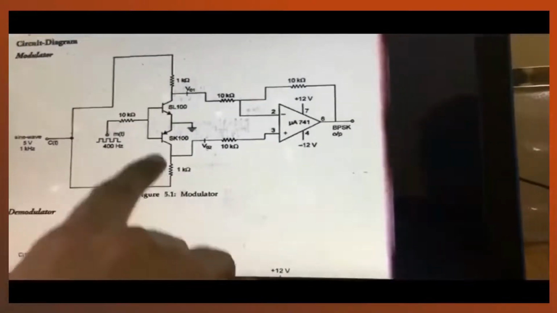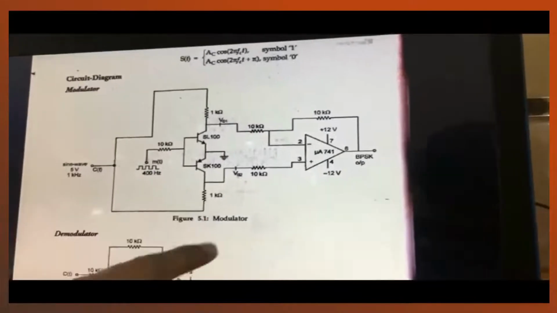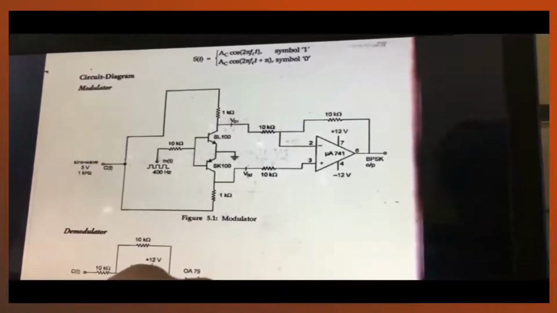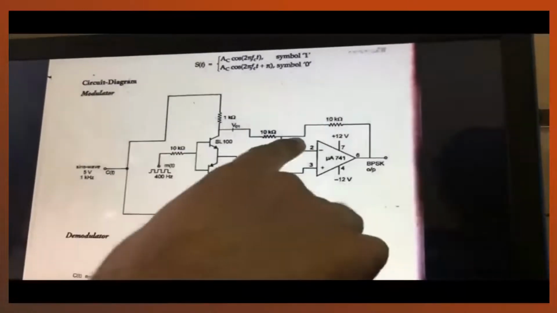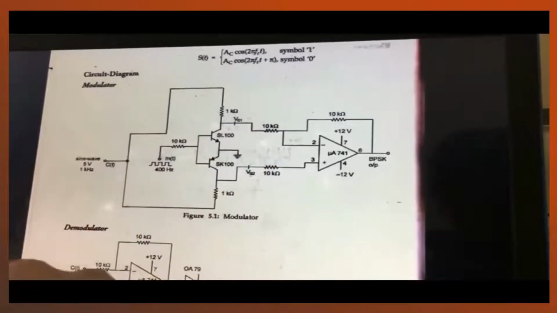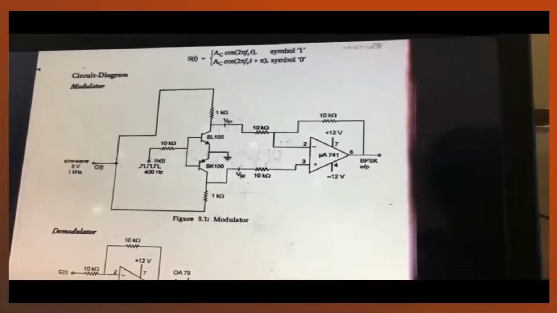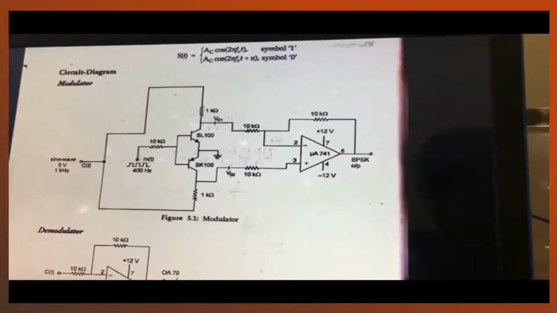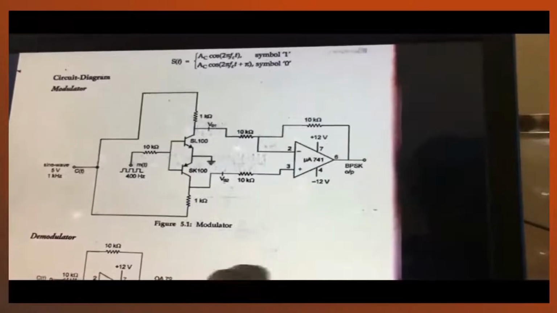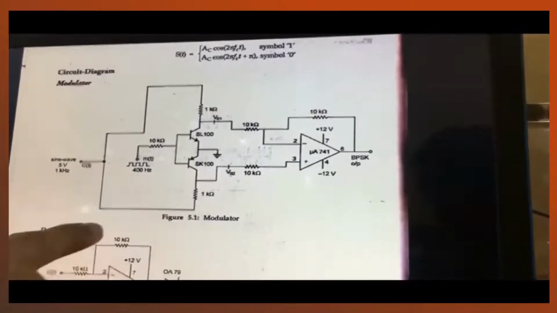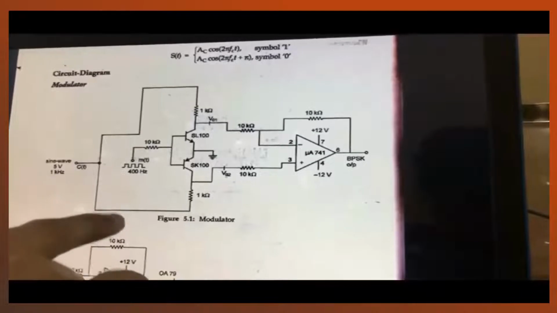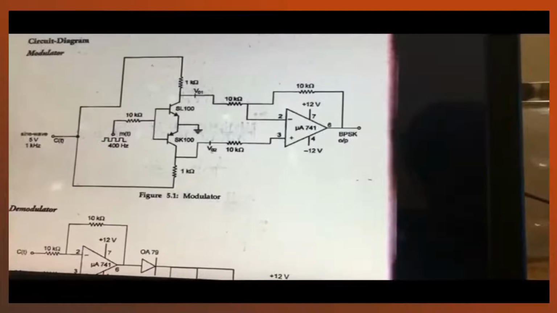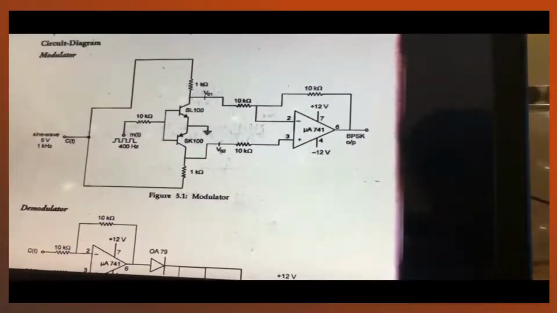This is SL100 and this is SK100. As you know, SL100 is for the upper part and SK100 is for the lower part of the sinusoidal. Now 10K and 10K resistors are connected as variable resistance, so that we can define the current flow. Then we use a 741 IC to amplify the output. We connect the upper part SL100 for the upper sinusoidal signal to the second pin of it, and the lower part to the third pin of it.